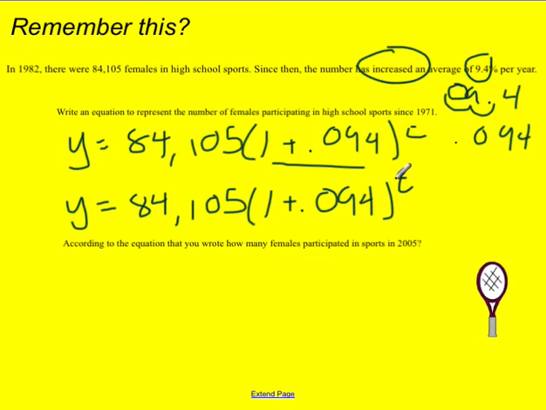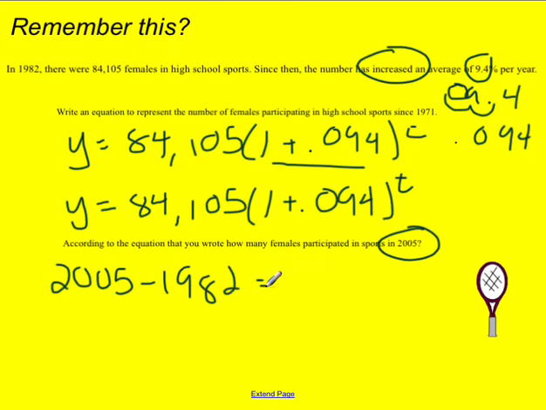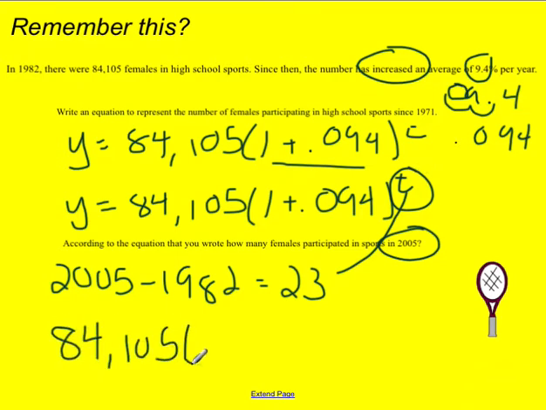So now I need to figure out how many women there were in 2005. So what I'm going to do is 2005 minus 1982, and when we subtract those, 23. So 23 years have passed, so that's what we're going to plug in for our t right there. So we're going to do 84,105 times, oops, I actually should have added those up here, that was my mistake, 1.094. And then we're going to raise that to the 23rd power.